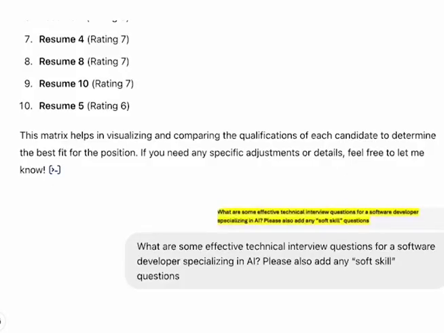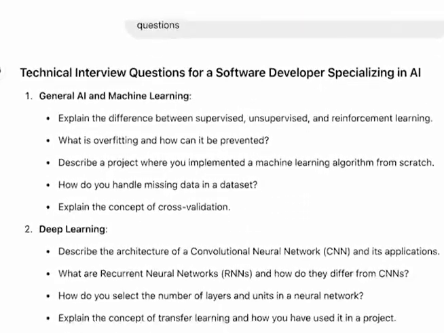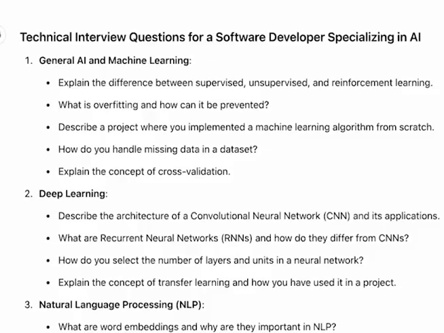And while it's analyzing, of course, what you can do is, if you know there are specific technical skills, we've been doing very generic stuff, but if you can get more specific technical skills in your question, you'll get a more specific answer to your interview questions.